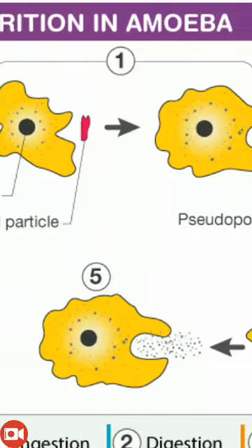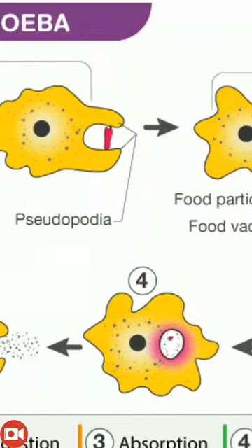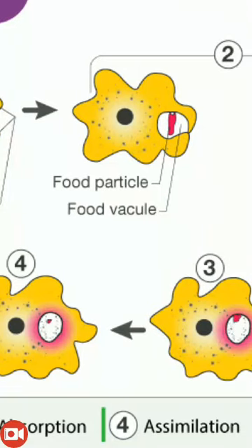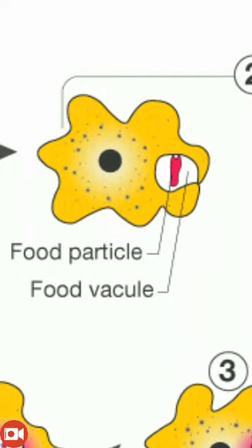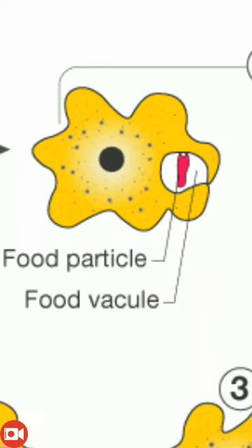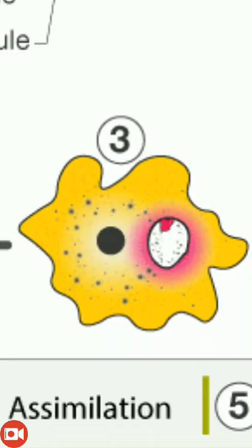So these first two steps are showing the ingestion step, how amoeba is taking food inside the body. In the next step, you can see the food is inside the food vacuole. Here the digestive enzymes act on it and digest the food. So the digestion step is completed here, second one. And then you can see the third step. In the third step, the absorbed food is assimilated in the body.